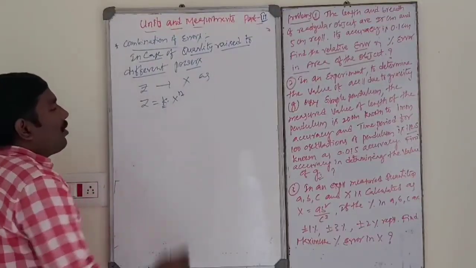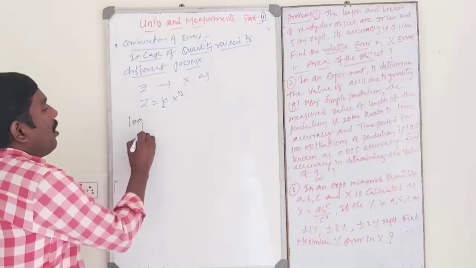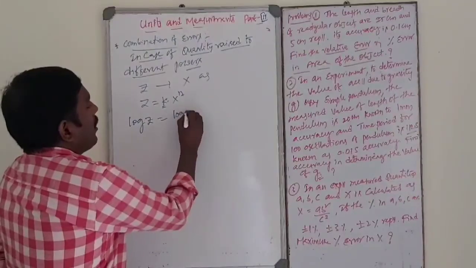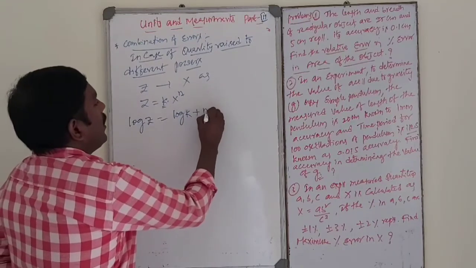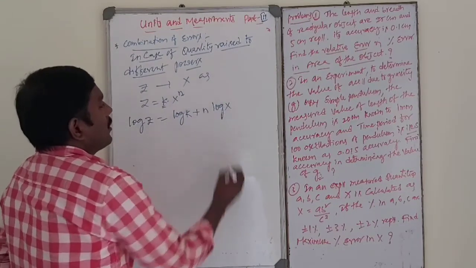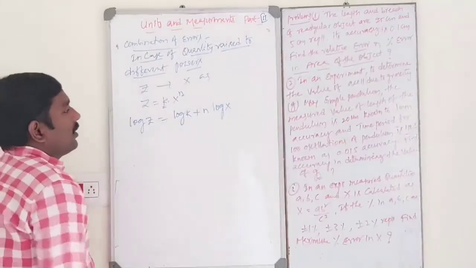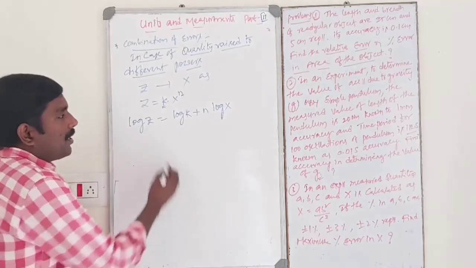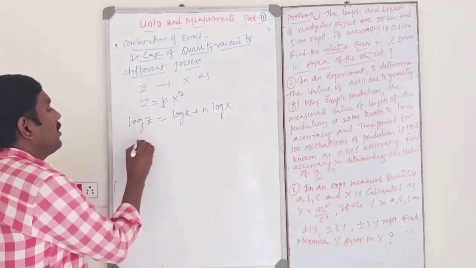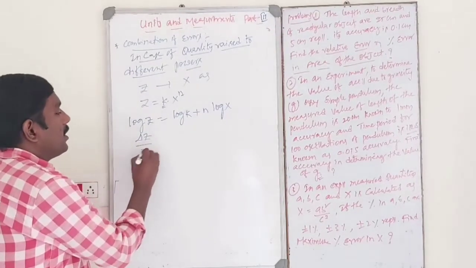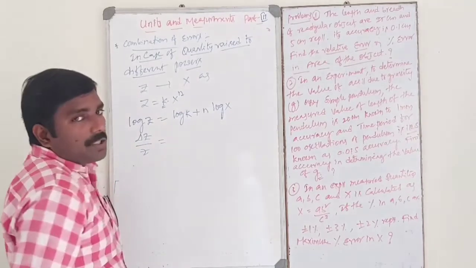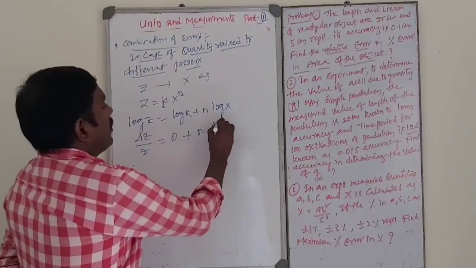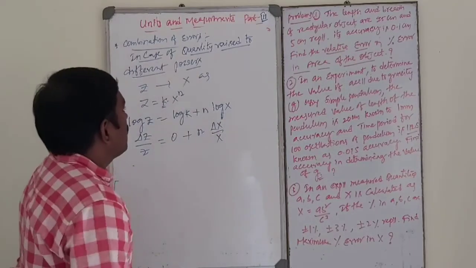Then taking logarithm on both sides, log z is equal to log k plus n log x. So differentiate the above equation. Then delta z by z is equal to, differentiation of constant will be 0, plus n into delta x by x.